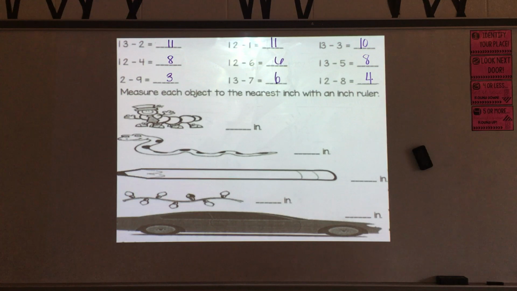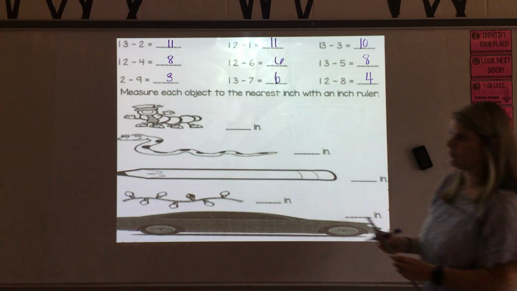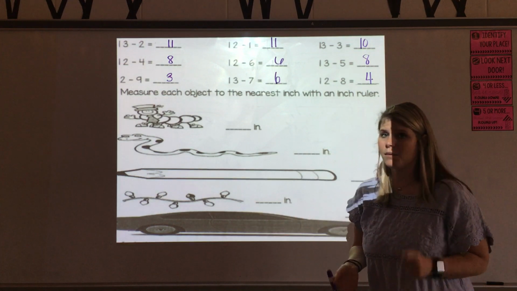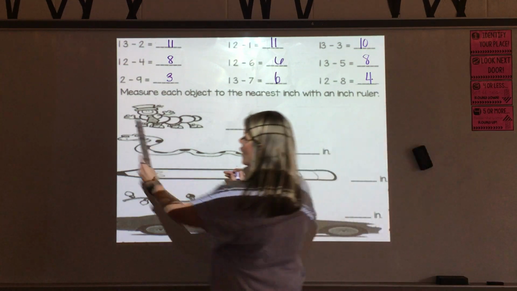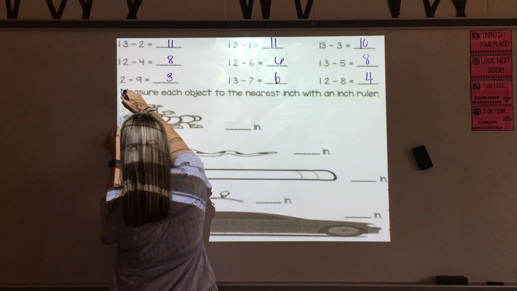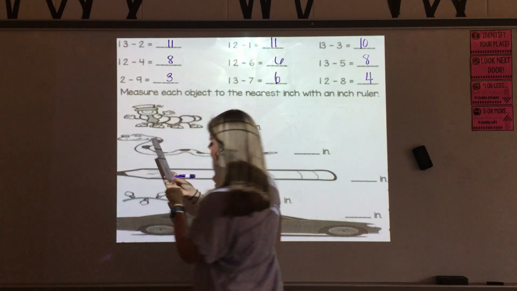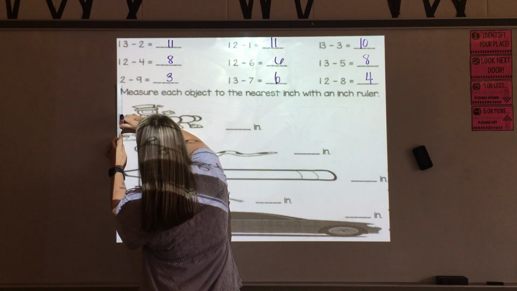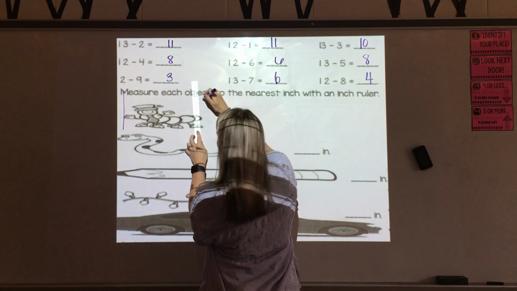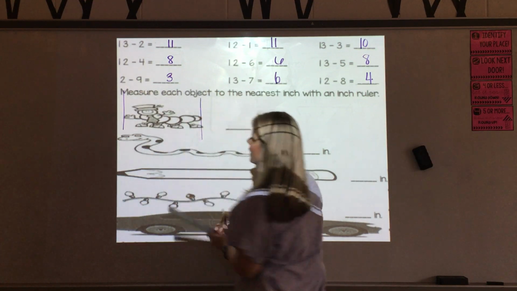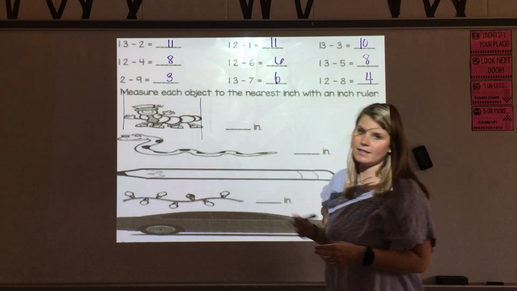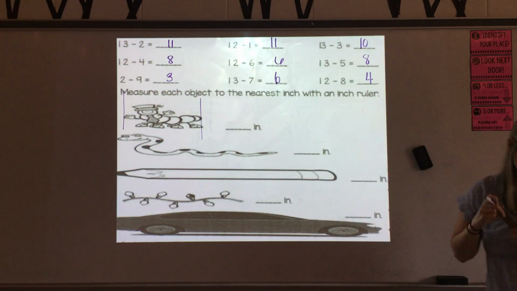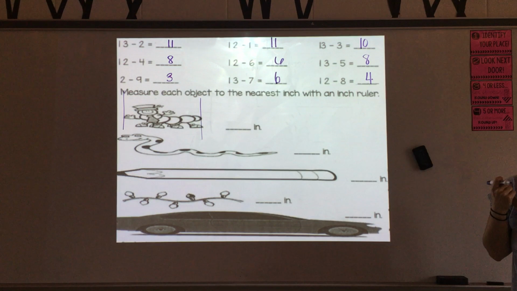And remember the advice I gave you guys yesterday. Measuring objects can sometimes be a little tricky because it's hard to see exactly where the object begins and ends. I hope some of you are taking my advice and drawing. Whoa, I drew only on my ruler. I hope some of you are taking my advice and drawing that line where it starts and a line where it ends and then measuring from line to line. Doing that is going to be way easier to measure these objects that aren't as easy as lines.